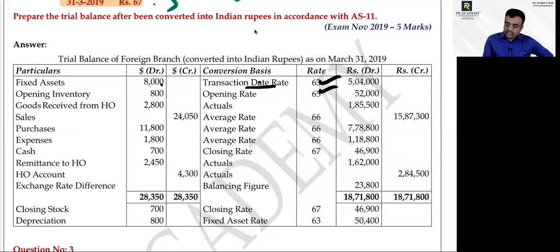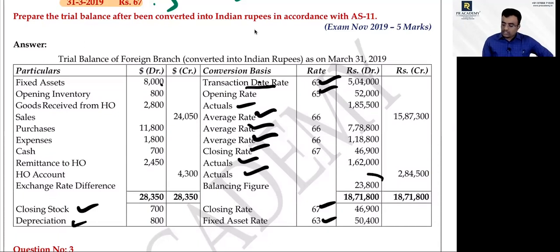Opening inventory, opening rate. Goods received, actual. Sales, average. Purchase, average. Expenses, average. Cash, closing. Remittance, actual. Head office, actual. Exchange difference, we will see it. Closing stock, closing rate. Depreciation, fixed assets.